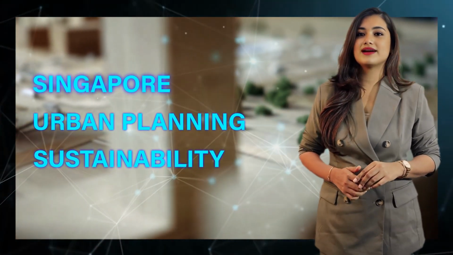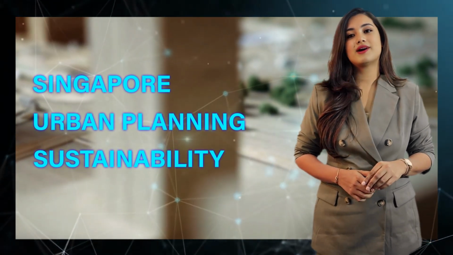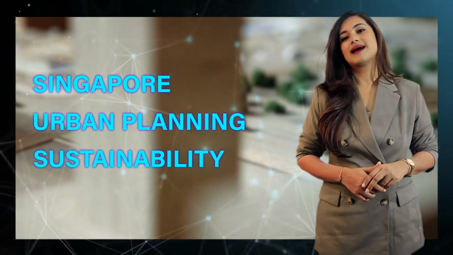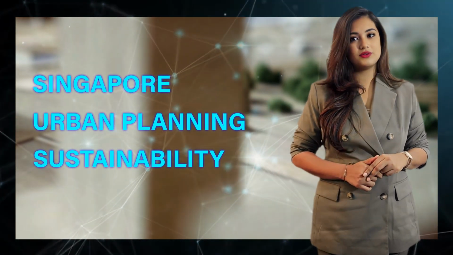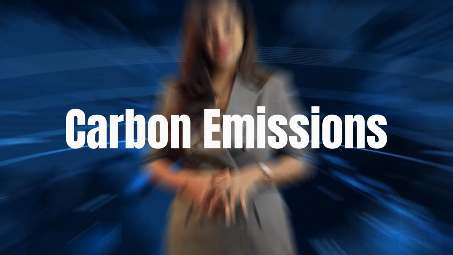In Singapore, a city known for its cutting-edge technology, geospatial data is at the heart of urban planning. By analyzing data on everything from traffic patterns to population density, the city has been able to optimize land use, reduce congestion, and improve public services. Now, let's look at climate change. Countries around the world are using geospatial data to monitor carbon emissions and deforestation. Brazil, for example, relies on satellite imagery to track illegal logging in the Amazon rainforest.